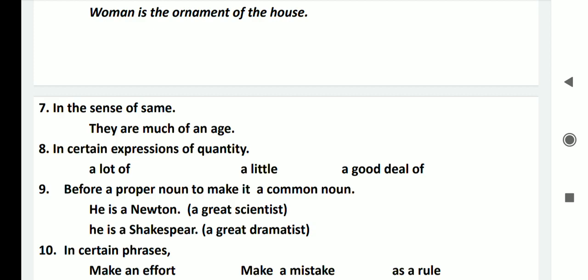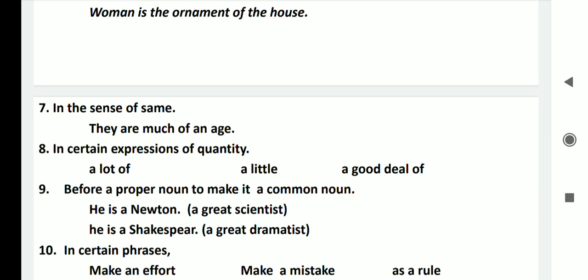So now point number 7, in the sense of same. That means we use sometimes a or an in the sense of same. For example, in the following sentence, they are much of an age. That means they are much of the same age. So an has been used here in the sense of same.